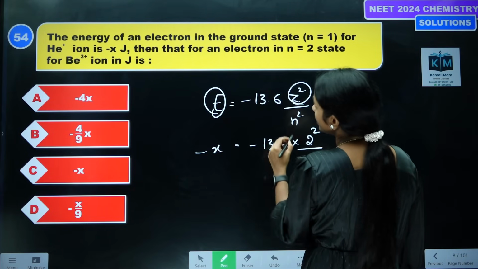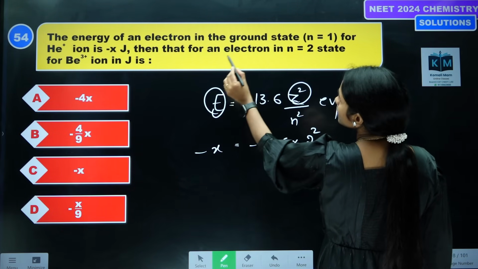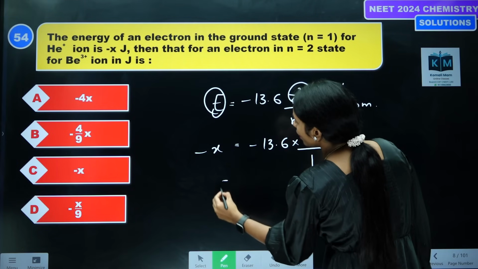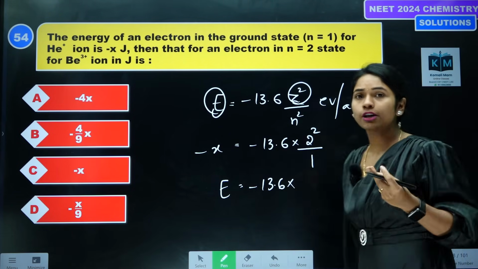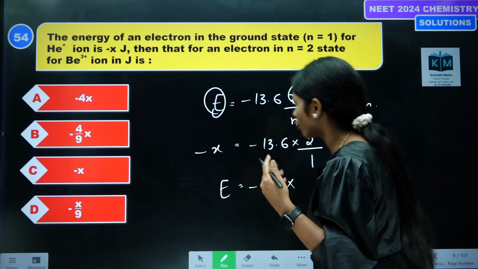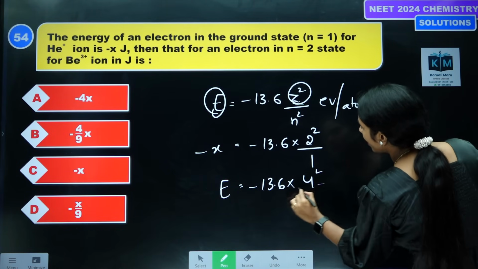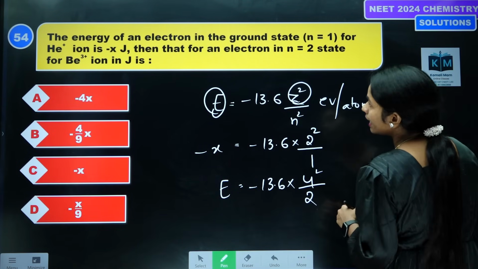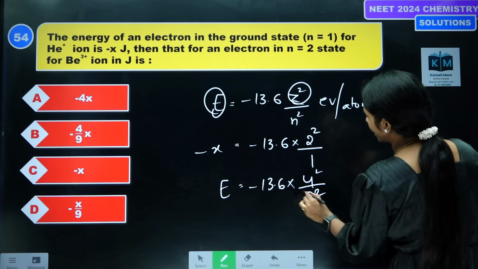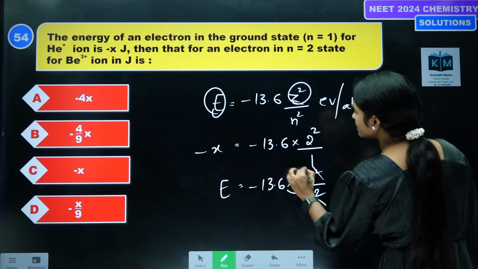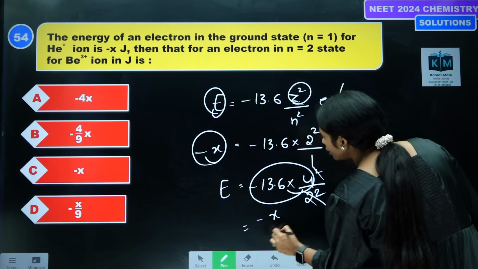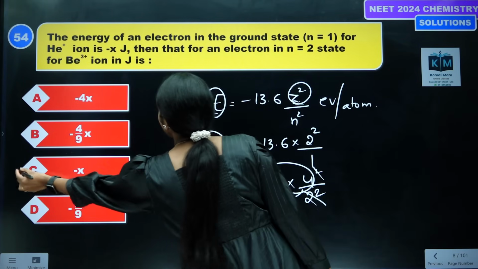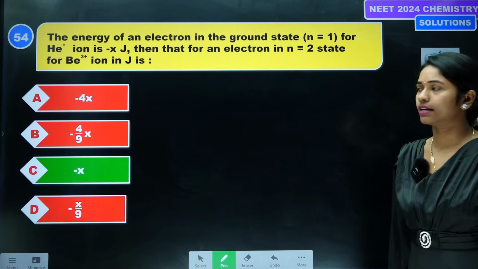Then the energy value is minus X, as given. See the next one, they were asking us to find for Be3+. So energy is equal to minus 13.6 into Z square, where hydrogen, helium, lithium, beryllium is 4, so 4 square divided by n is equal to 2, then n square is 2 square. So the 4 will be cancelled. This is nothing but minus X which we got here. Substitute minus X. So which option is correct? Option C is the right answer.